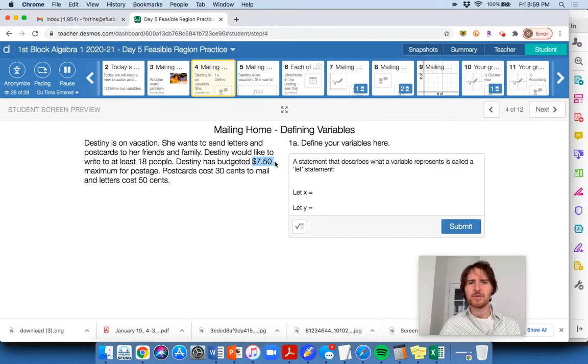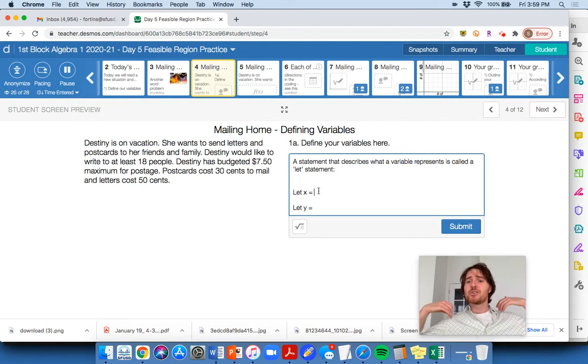Destiny's budgeted $7.50 maximum for postage. Postcards cost 30 cents. Well, let X equal 30 cents? Now, it doesn't make sense, because 30 cents is how much it costs. That's not going to change in the problem. The thing that changes in the problem is the number of postcards in this scenario. She's trying to figure out how many postcards she could potentially send and how many letters. Those are the two changing things in this problem.